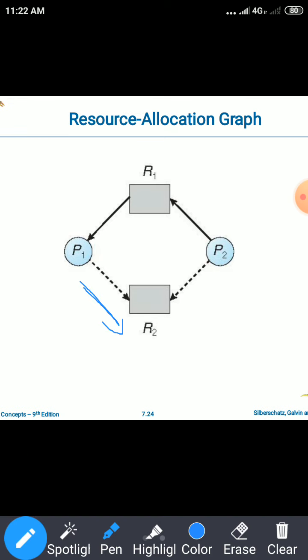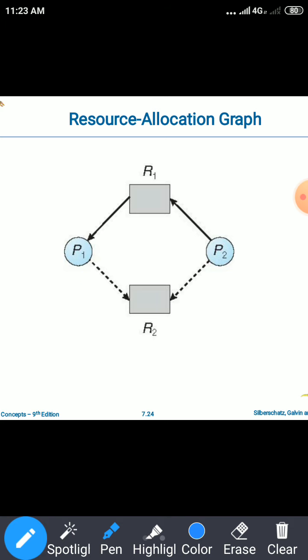So P1 implies R2 is the claim edge. It means P1 may request the resource R2 in future, or P1 may need the resource R2 in future, and that is represented as a claim edge with a dashed line. Similarly, P2 may also request the resource R2 in future, and that is represented as a claim edge.